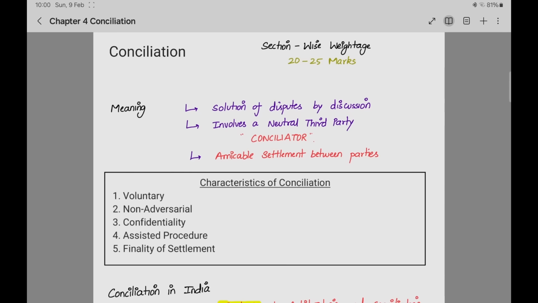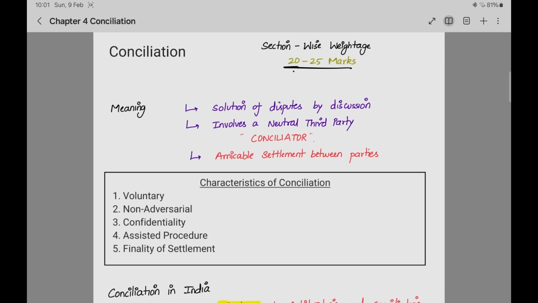Conciliation. The section-wise weightage for this chapter given in ICA is 20 to 25 marks. By seeing this weightage, you may think that this is a very tough topic or it may be difficult. So trust me, nothing is like that. It is a very easy topic, and if you concentrate a little bit, you can score all these marks very easily. You have to remember only certain points with which you can answer most of the questions from the conciliation part. So stick to the video.